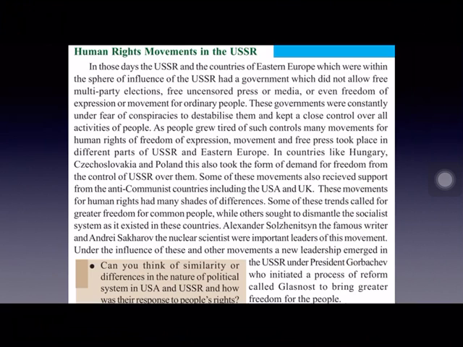Now, when Gorbachev became the president of USSR, seeing the situation, he immediately introduced some reforms. These reforms were called Glasnost and Perestroika. Through these reforms, he brought greater freedom for the people who joined USSR. He gave greater freedom to these countries.